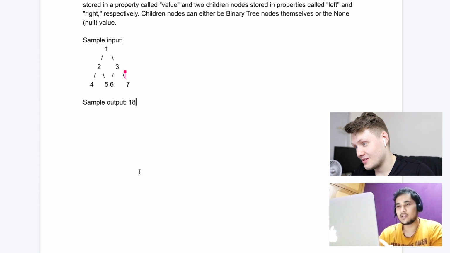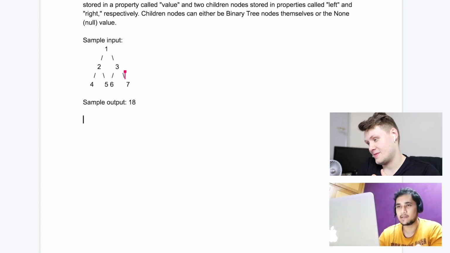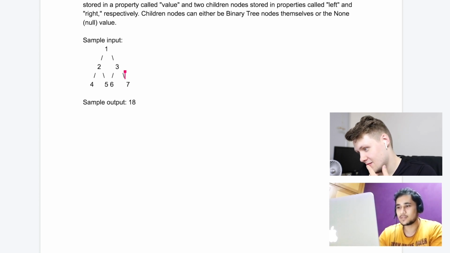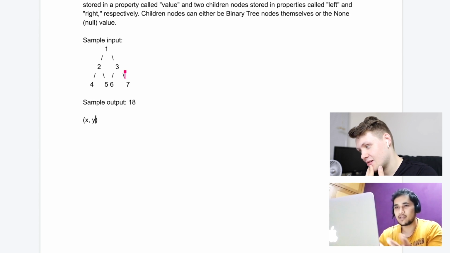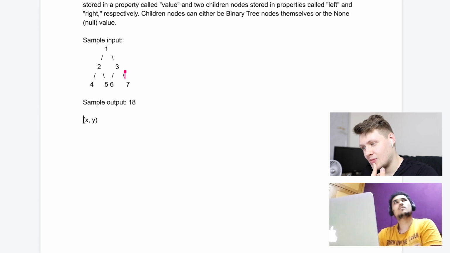Yeah, essentially. And the number of paths can be basically the number of unordered pairs x comma y, where x comma y are nodes from the tree. Sure. Right. Okay. All right.